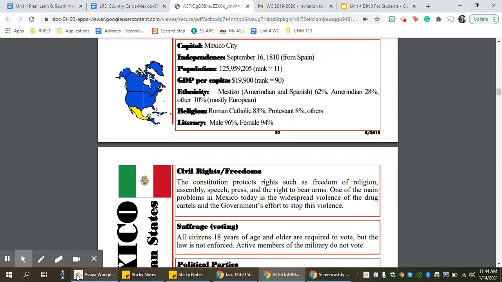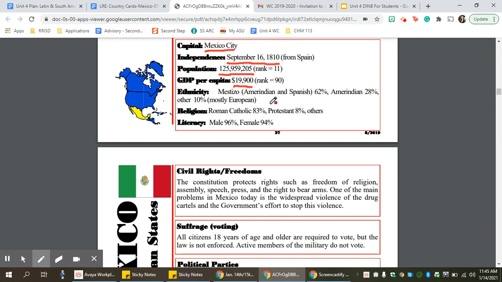All right, let's keep going. The capital of Mexico is Mexico City. They did receive independence on September 16th, 1810 from Spain. So Spain did conquer Mexico, and Mexico fought for its independence. We have our population right here. It's ranked number 11 on most populated. Our GDP is listed here.